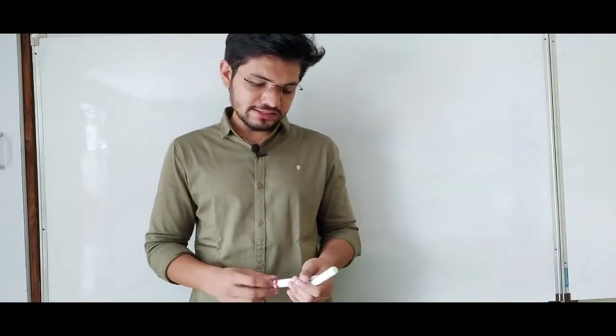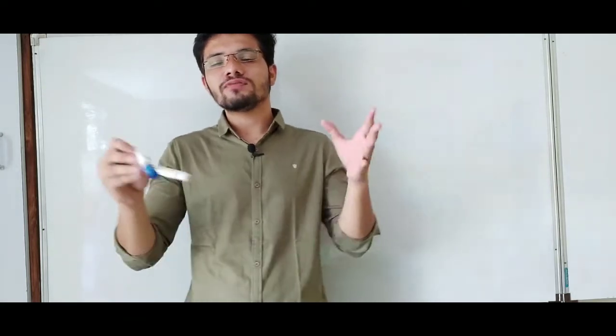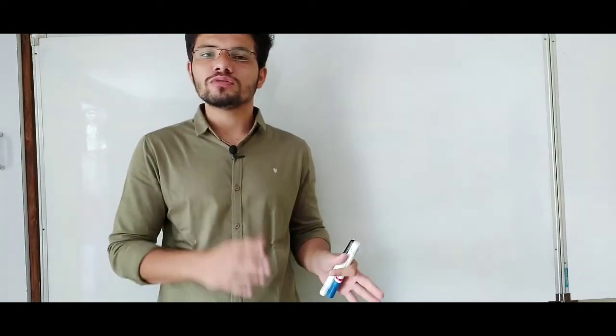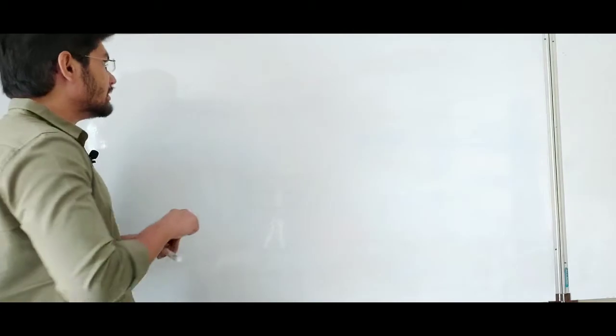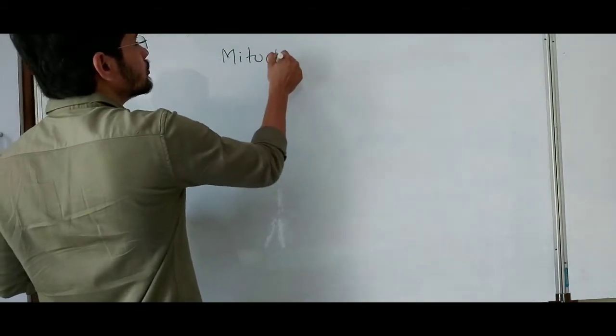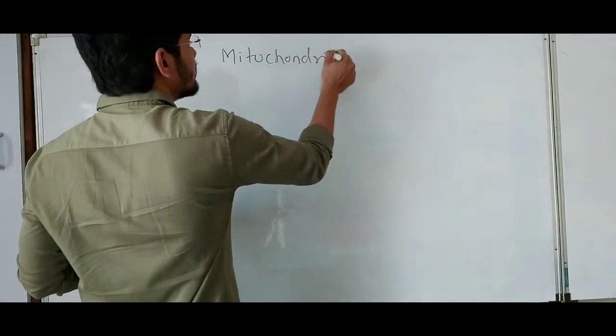Why is this known as the powerhouse of the cell? We are going to look at the structure and the functions of mitochondria in detail in this video. Let me write the name, mitochondria.